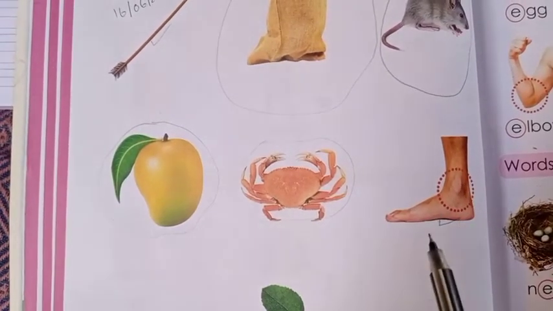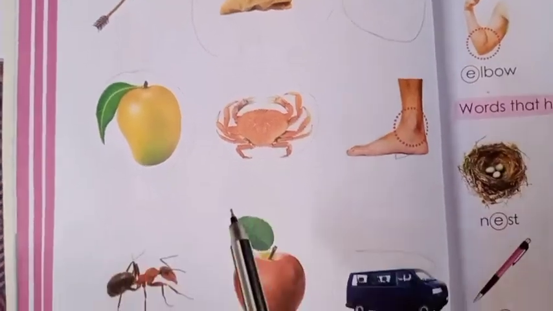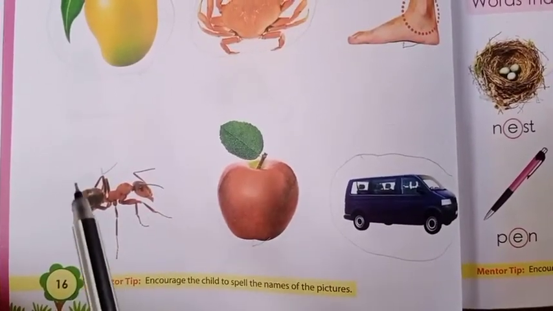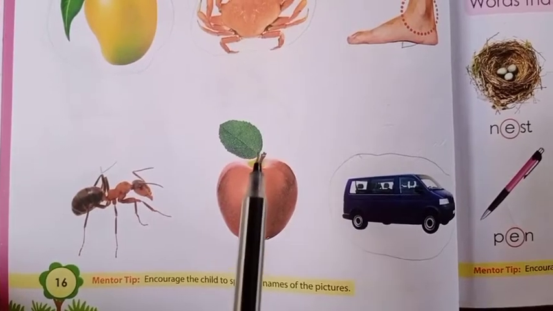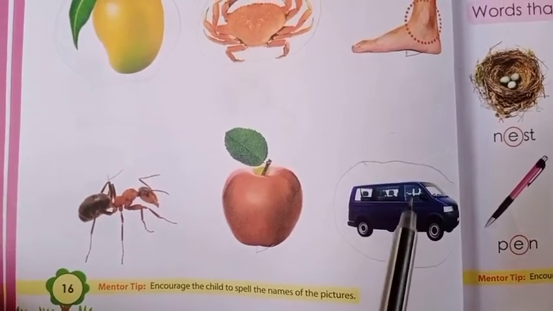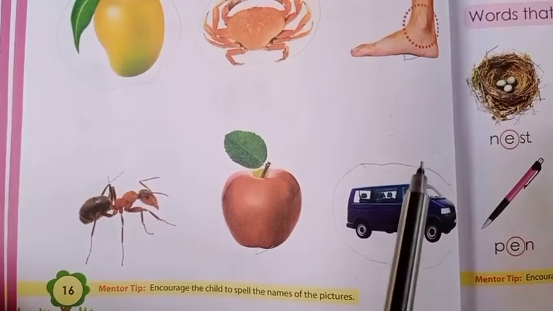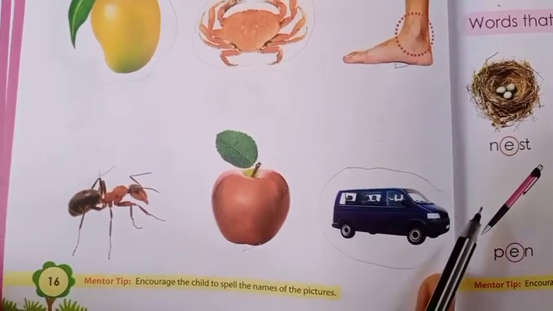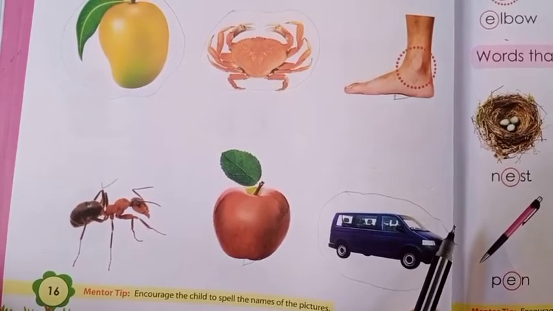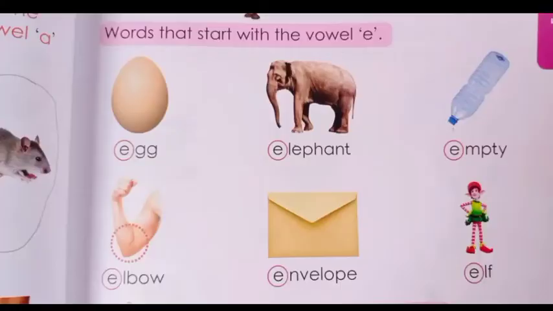Circle it. Ankle. A-N-K-L-E. Ankle starts with letter A. So tick it. And this also starts with letter A. Tick. Apple. You have to tick because it starts with A. Van. V-A-N. Van. A comes in the middle. So circle it.